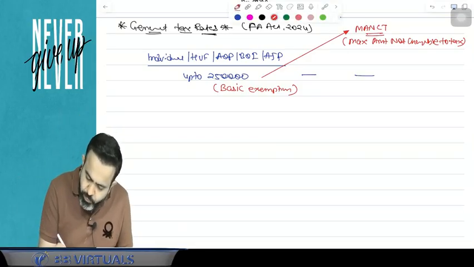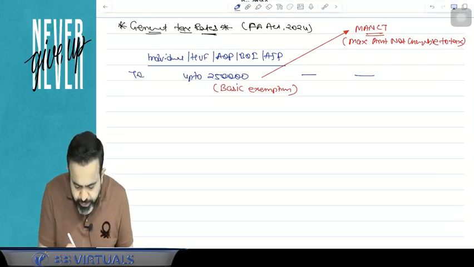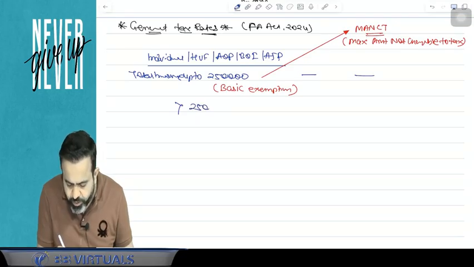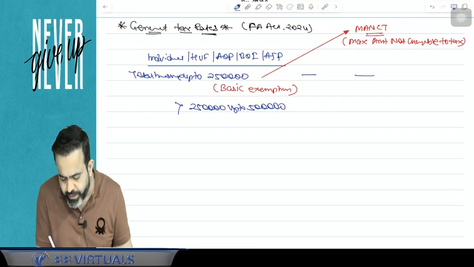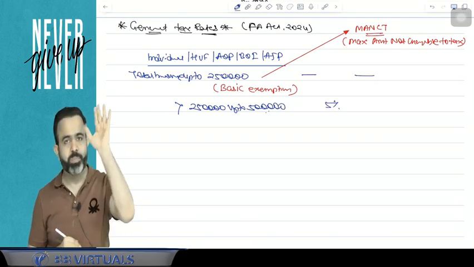But guys, suppose your total income is more than 2,50,000 up to 5 lakh rupees, then here tax is applicable at the rate of 5%.